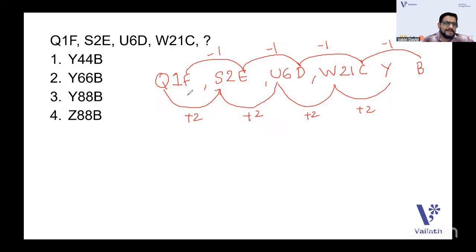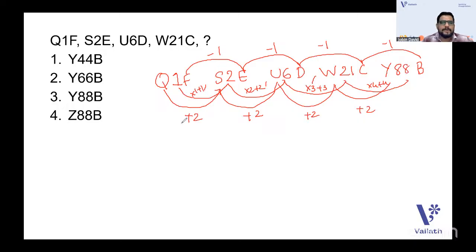So you should check the numbers. 1 and 2, how are they related? It's actually into 1 plus 1. Now into 2 plus 2. This is actually into 3 plus 3. So the next one will be into 4 plus 4, so it will be 88 here as the answer.